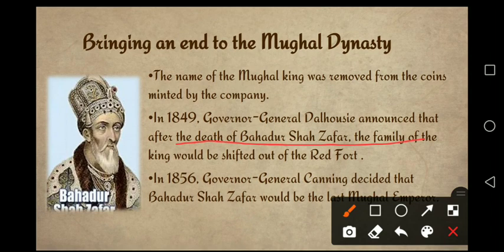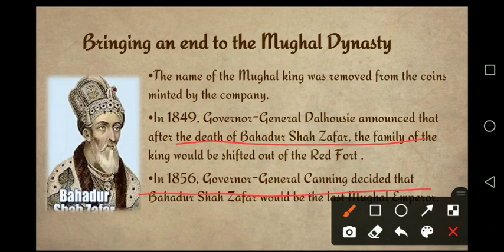It means that now the Red Fort will be empty and it will be taken over by the British rule, and Bahadur Shah Zafar or the Mughal family will be given some other place. They will not remain in Red Fort now. In 1856, Governor General Canning decided that Bahadur Shah Zafar would be the last ruler of the Mughal dynasty. They decided that his son will not be king now, will not be emperor, they will be prince only.